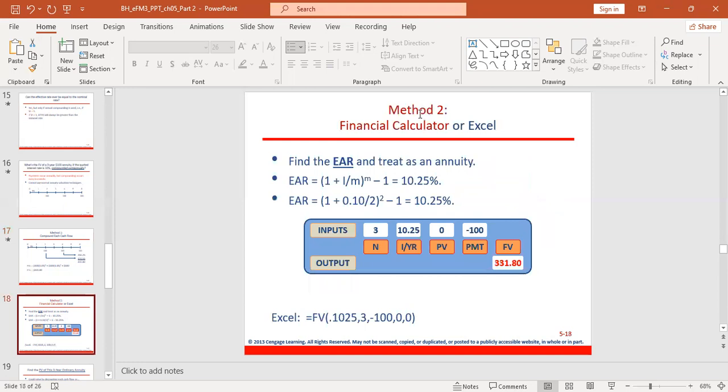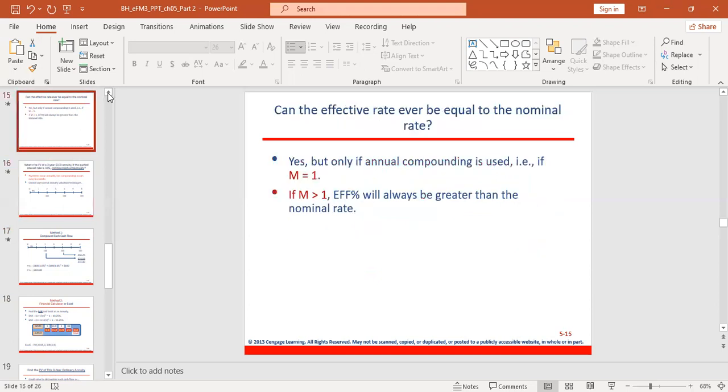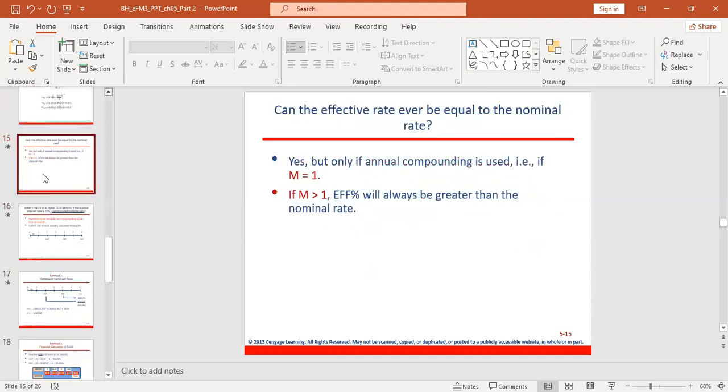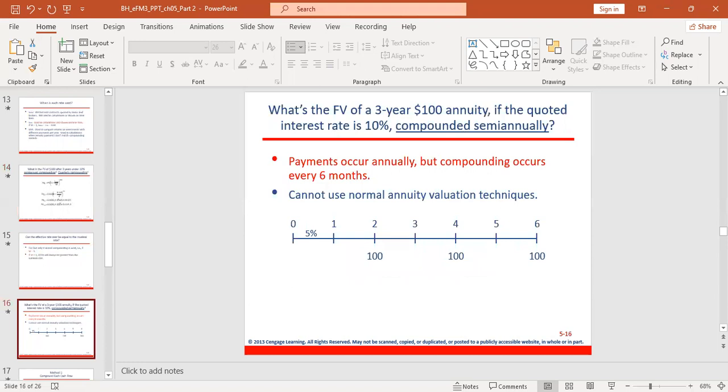So how do you use this method? Firstly, you find the effective annual rate and treat it as an annuity. So to find the effective annual rate, do you still remember the formula? We use this formula here. So the formula appears again here.